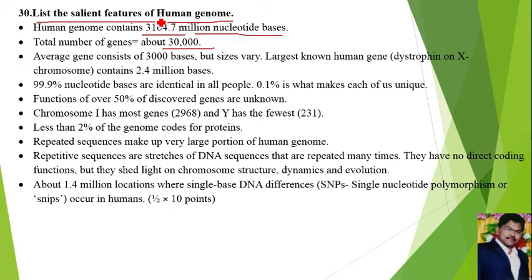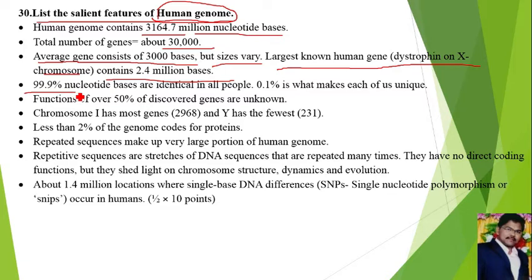First, what is the Human Genome Project? The Human Genome Project is a mega project in which different countries identified the sequence of the human genome. Then the third point: the average gene consists of 3000 bases, but the size is different. The largest known human gene is dystrophin, which is present on the X chromosome and contains 2.4 million bases.